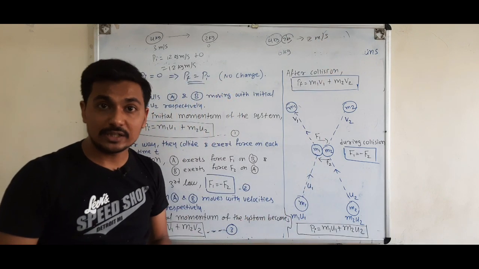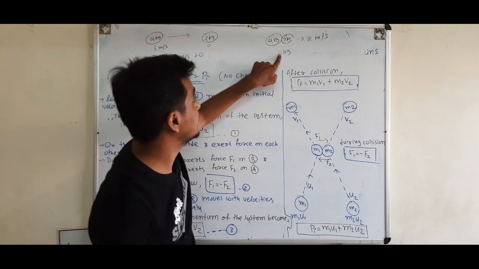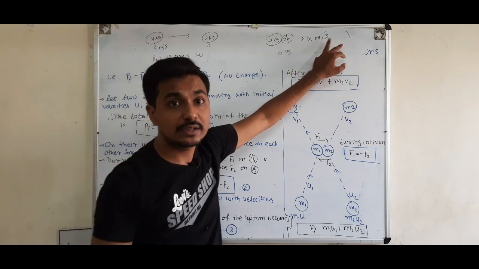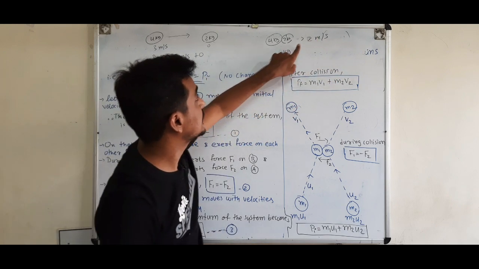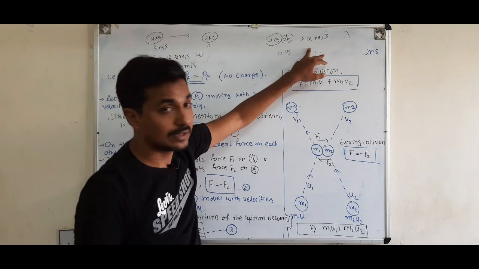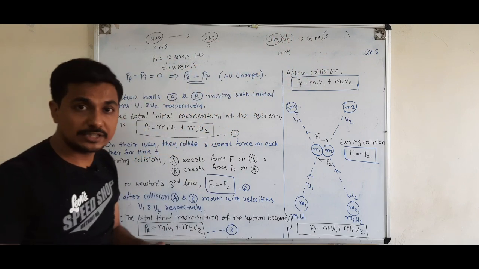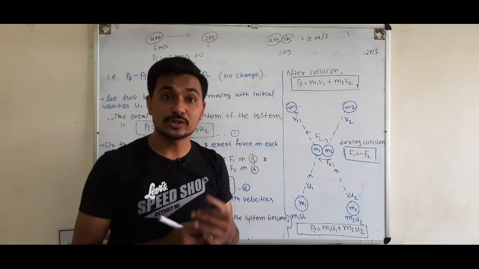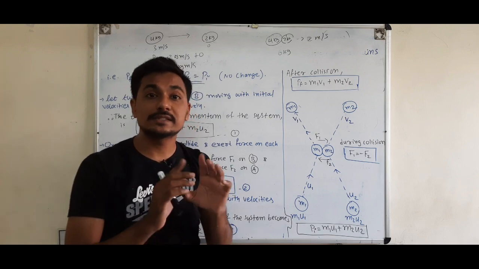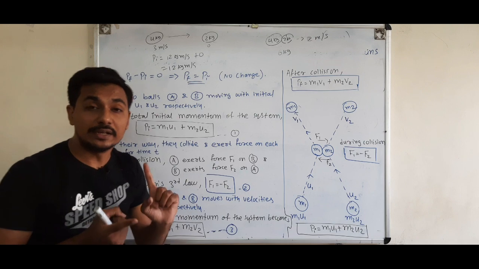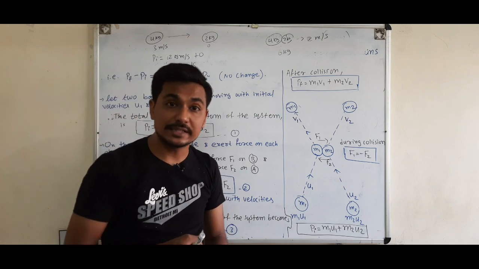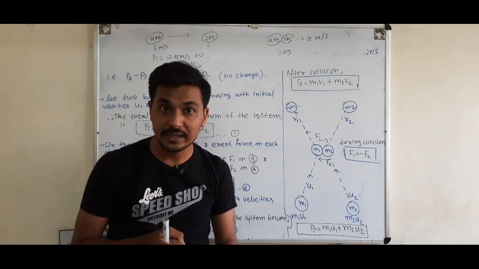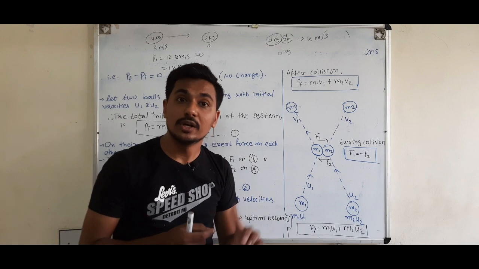Now what is the total momentum of the system? The total mass is 6 kg and both balls move with a velocity of 2 meter per second. So 6 into 2 is 12. The initial momentum of the system is 12 kg meter per second and the final momentum of the system is also 12 kg meter per second. So what is happening? The momentum of the system remains conserved. Conserved means no change. The net change in the momentum is 0, 12 minus 12 is 0. So the change is 0, not the momentum. Right? This is the meaning of the law of conservation of momentum.